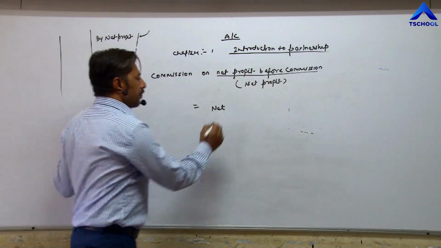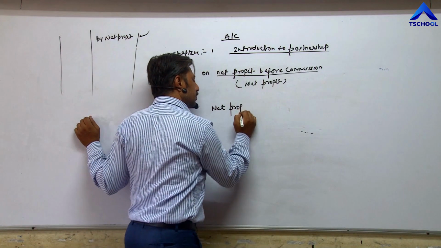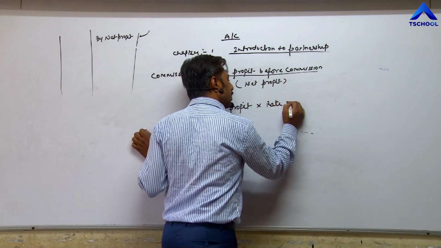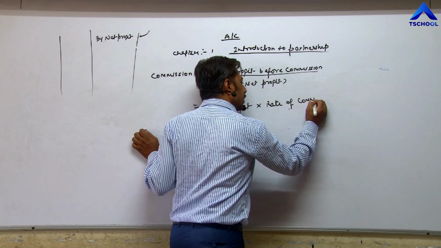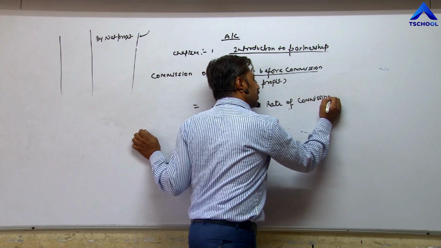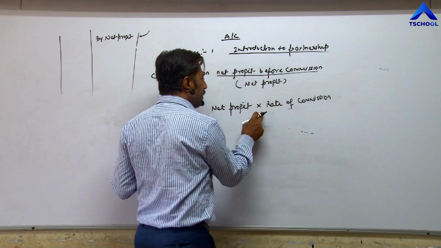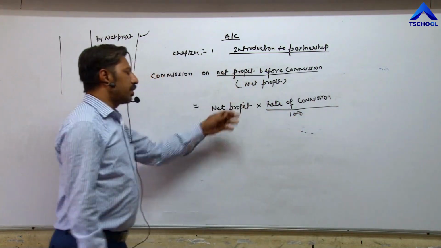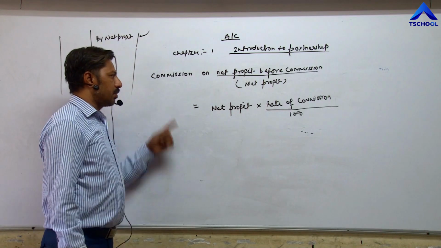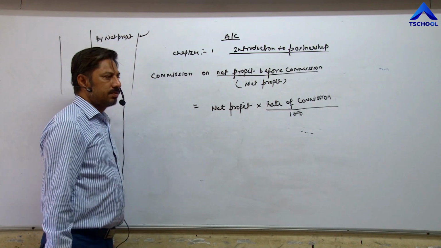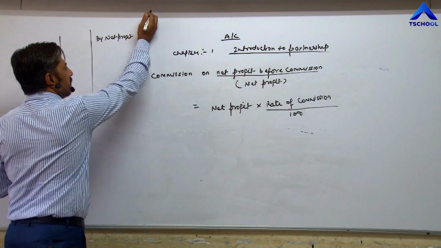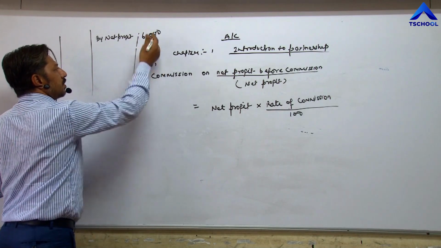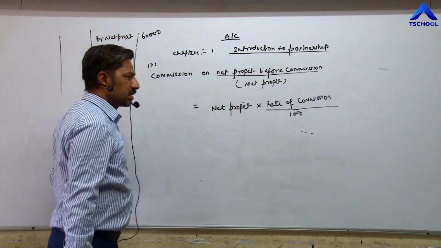So net profit into rate of commission. Rate of commission means commission is given in percentage form, that's why 100 will come. Net profit into rate of commission, and directly we will get the commission amount. This is a simple formula. For example, if 60,000 is given and commission is 10%, then 10% of 60,000, directly we will get 6,000.